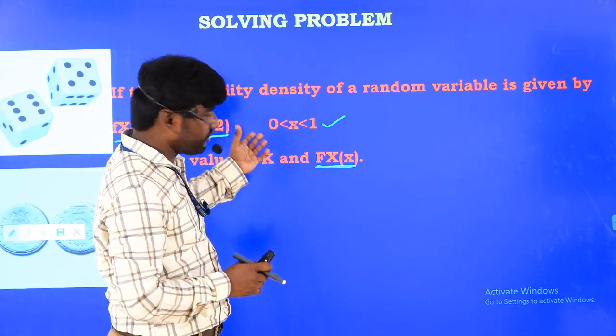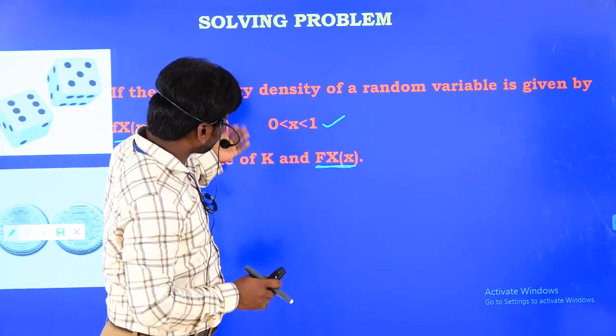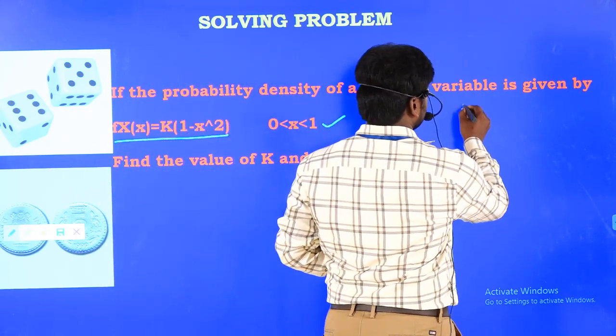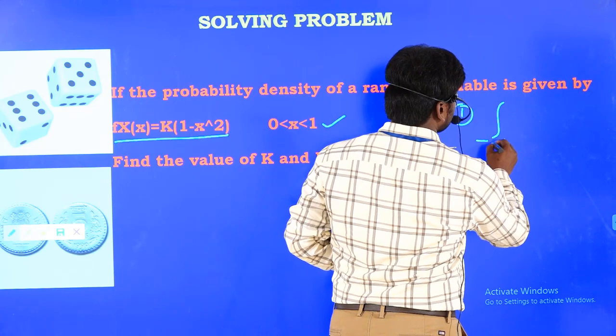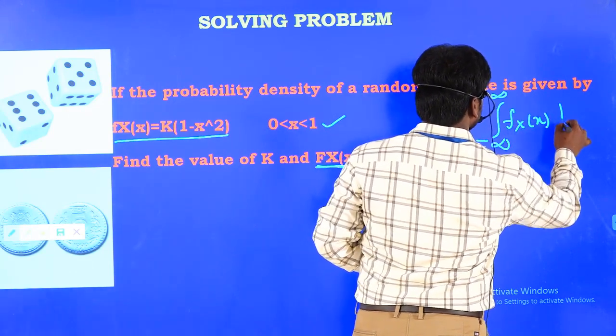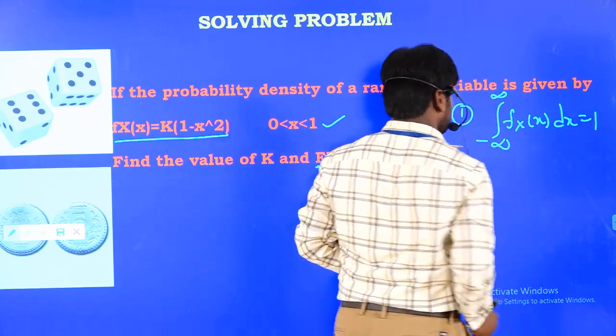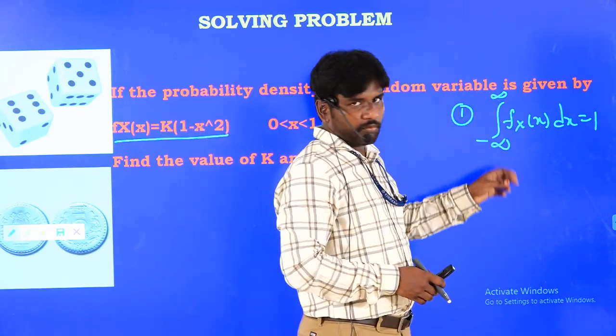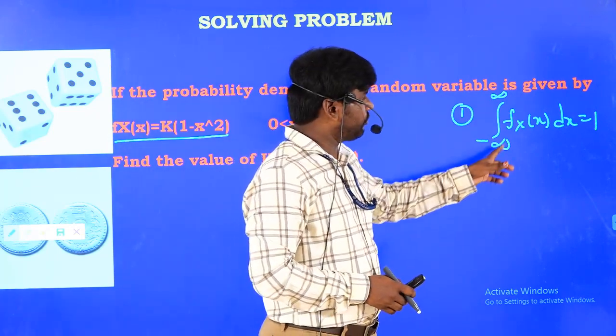But it is a continuous case. So from the property of the probability density function, what it is telling is that the area under any probability density function in the continuous case should be equal to 1. This is property number 1. So the area under any probability density function is equal to 1.